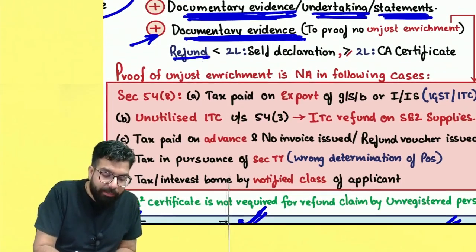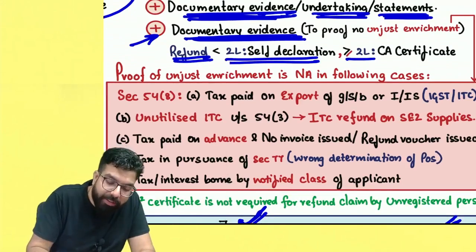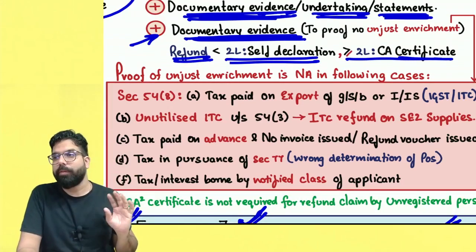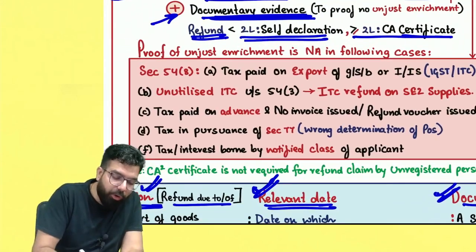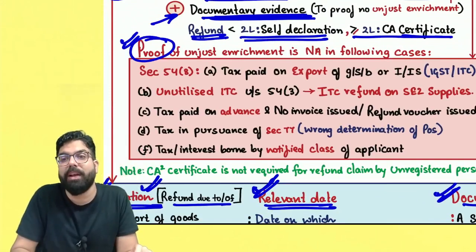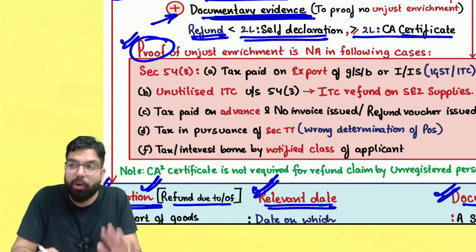For that, they are telling, if the refund amount is less than 2 lakh, you have to give a self-declaration. And if the refund is greater than 2 lakh, you have to give a CA certificate. Are we clear till here, everyone? Now, sir, in some cases they have told that proof of unjust enrichment is not applicable. It means you don't have to give a self-declaration or a CA certificate. When is the proof of unjust enrichment not applicable?